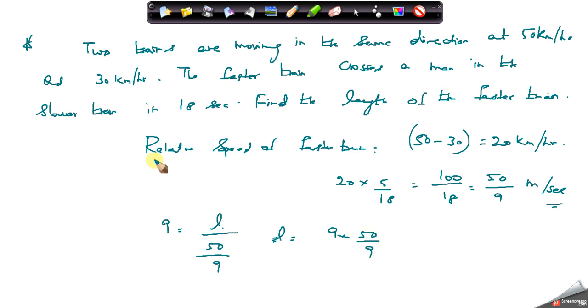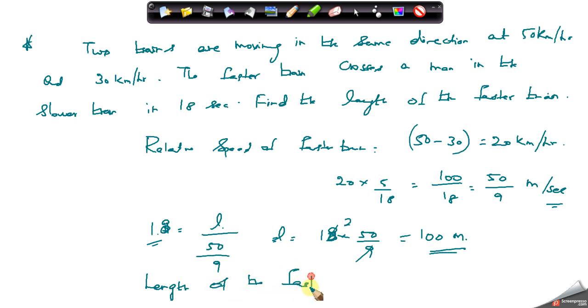Time is 18 seconds in this case, so 18 into 50 by 9 is 2 into 50, that is equal to 100 meter. So the length of the fastest train is equal to 100 meter. Fair enough.